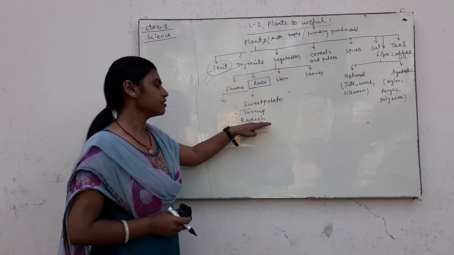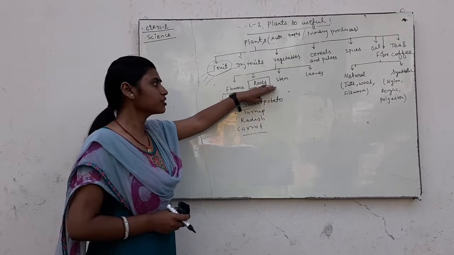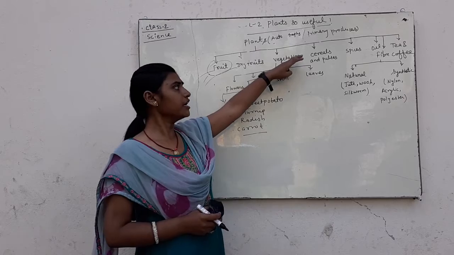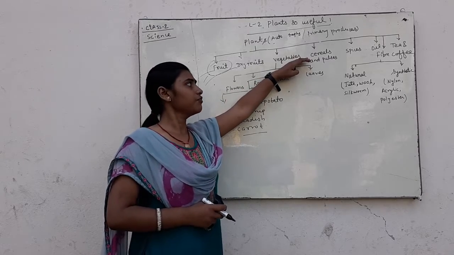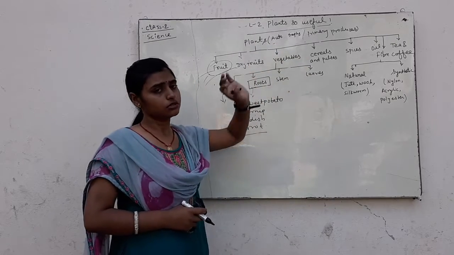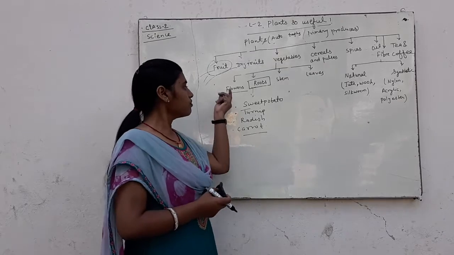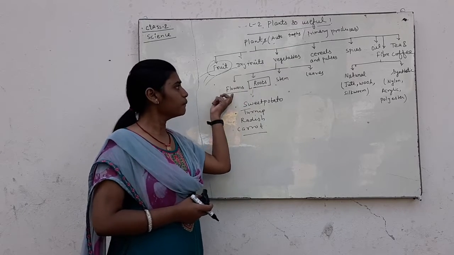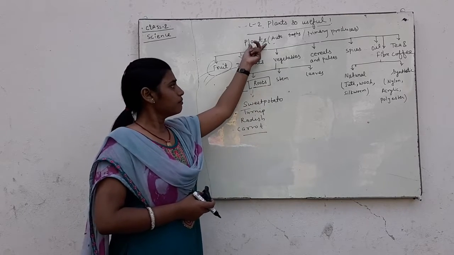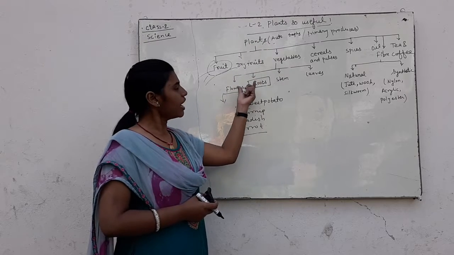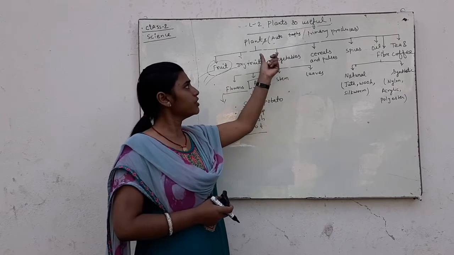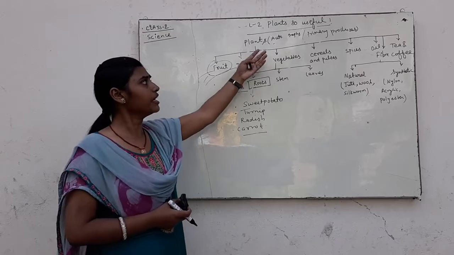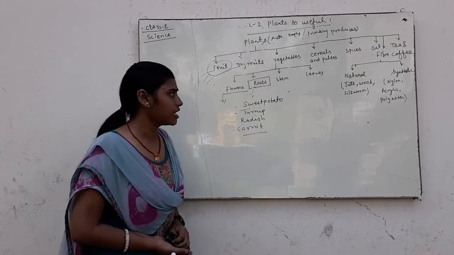These are examples of roots which are obtained as vegetables from plants. So flowers and roots both are vegetables obtained from plants.